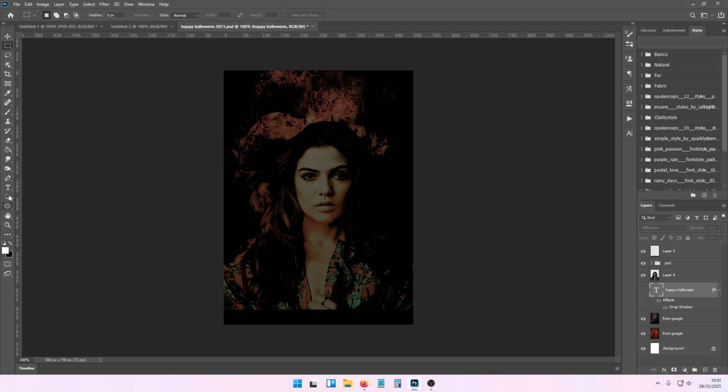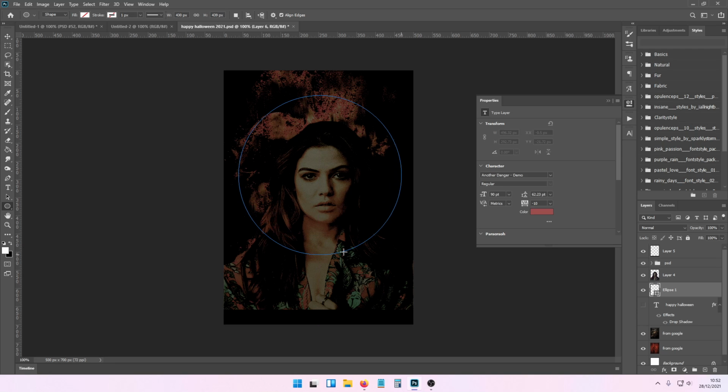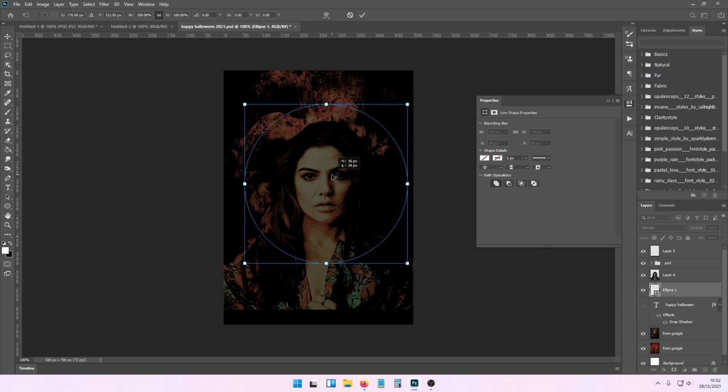To do this you want to click on the ellipse tool and make a new layer. You're then going to make a circle as best you can, and then press Ctrl and T to transform or move it into place. Then you get your text and make sure it goes like this with the little wavy line in the middle, not this one because that's going to do it on the inside.